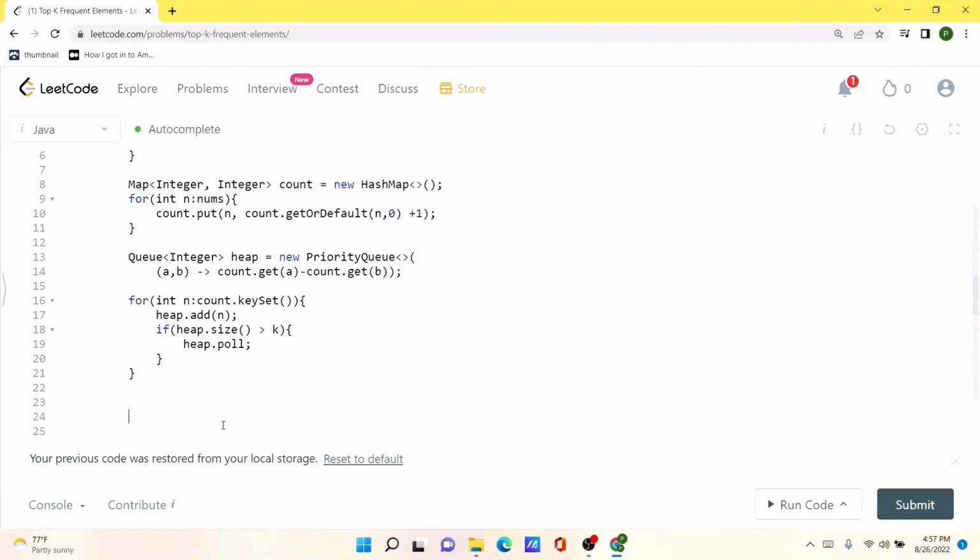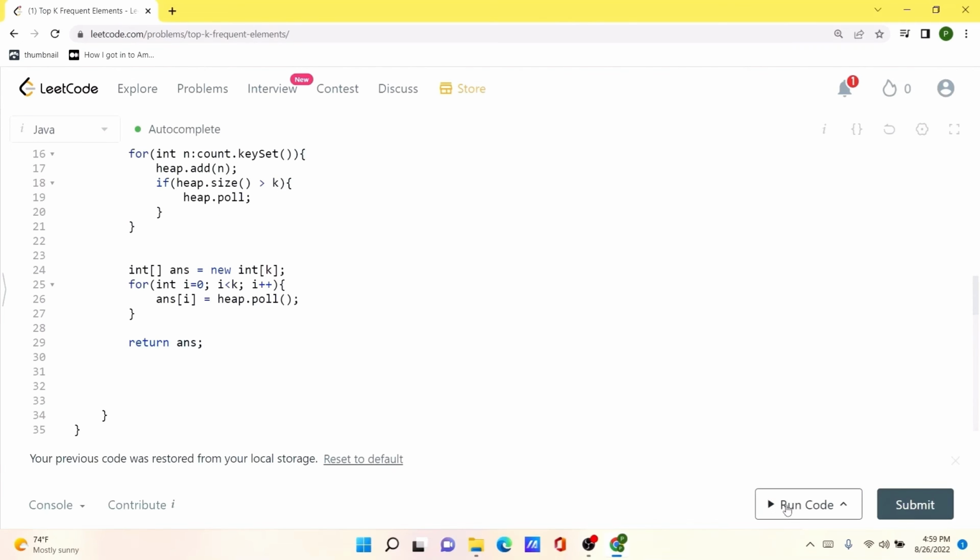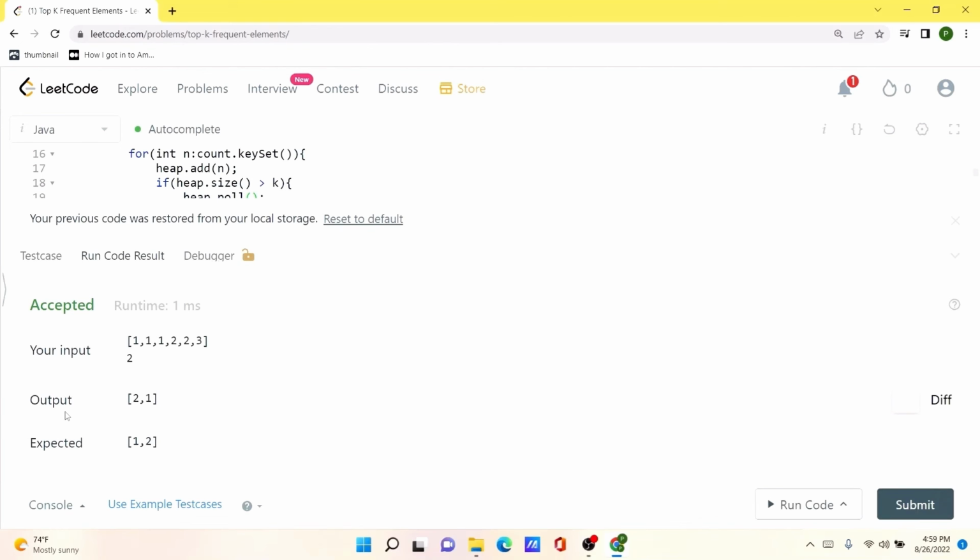That's it. So now all we have to do is simply initialize a new array variable called answer, and we are going to populate this answer array. So we will run a for loop for k times, and we will keep on pulling the values from our heap. Then we can simply return the answer. And let's try to run the code. Okay, seems like our solution is working as expected.